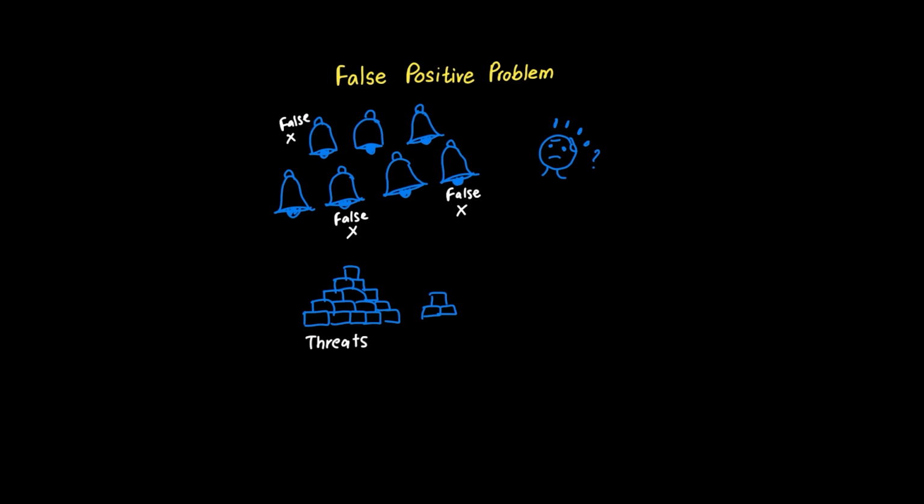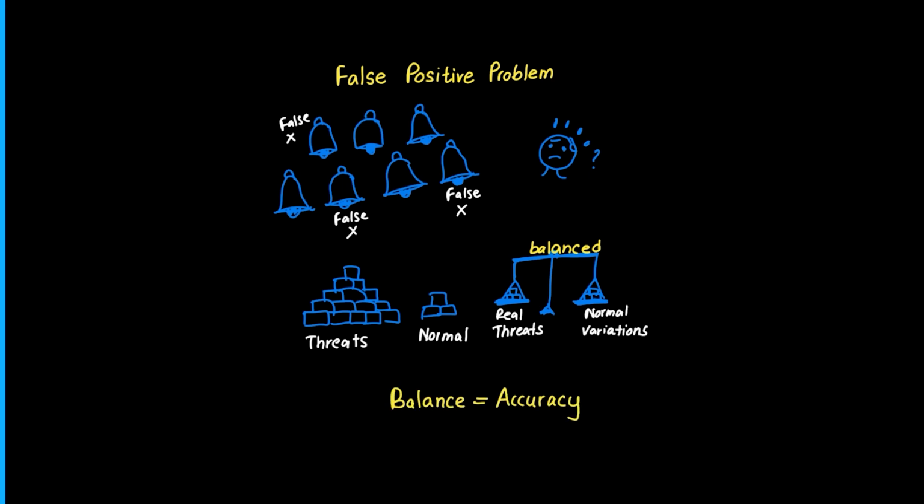Balanced threat examples mean training with realistic proportions, mostly normal traffic with actual threats mixed in. The solution requires carefully curated training data that includes normal variations in network traffic, legitimate spikes during business hours, regular maintenance activities, and authorized unusual behaviors. This balance teaches AI that unusual doesn't always mean dangerous.